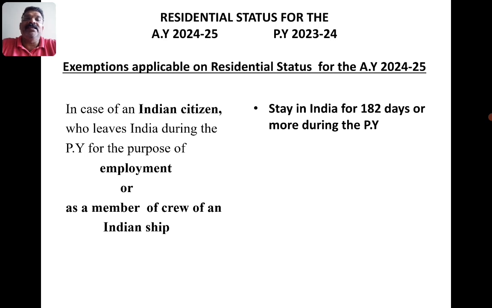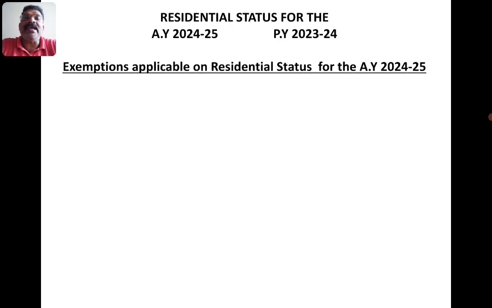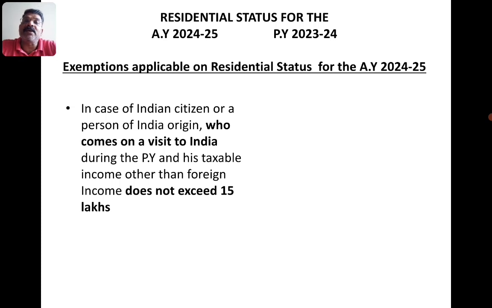Okay. In the second case, an Indian citizen who is coming to India or visiting India. In this case, the person should be of Indian origin or an Indian citizen who comes to India during the previous year.